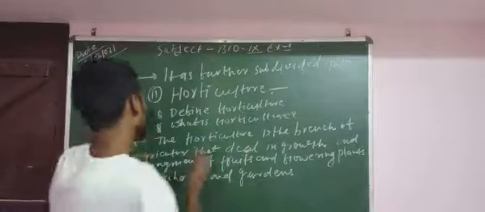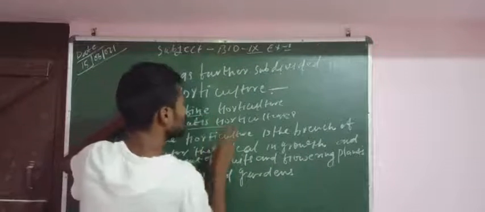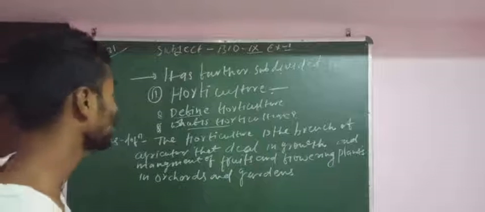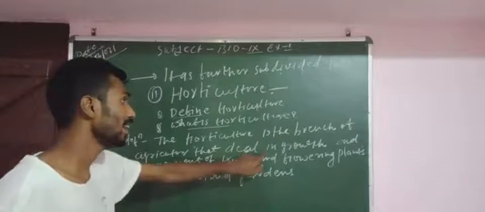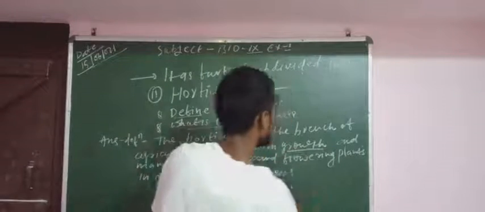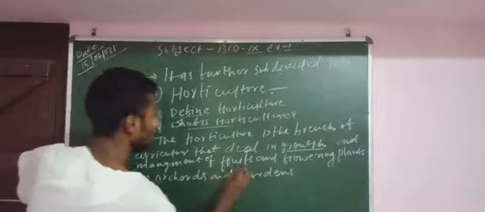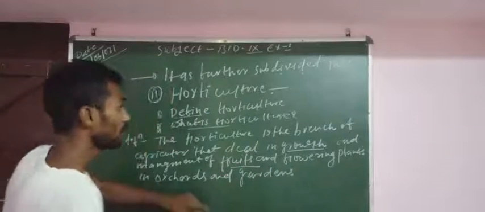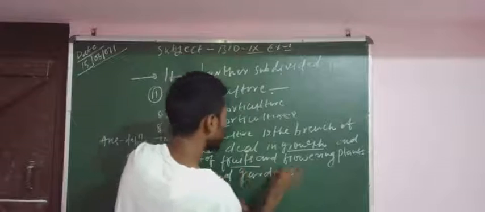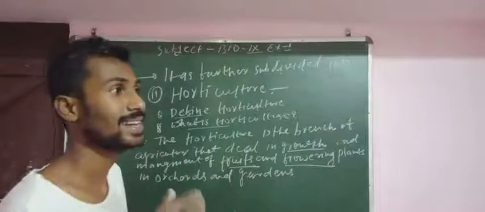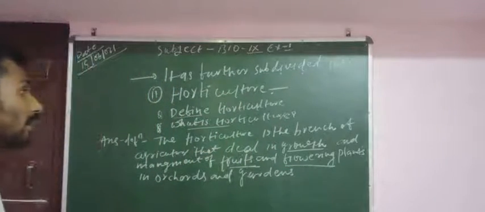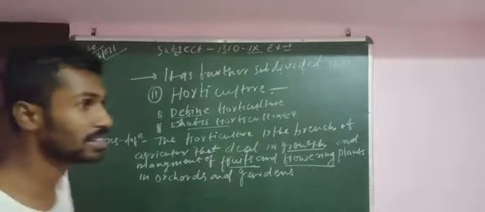The question may be: define horticulture, or what is horticulture. Horticulture is the branch of agriculture that deals with the growth and management of fruits and flowering plants.